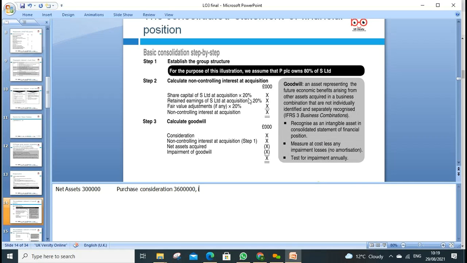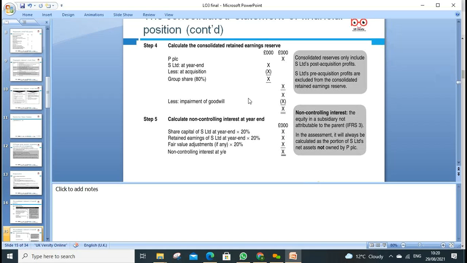But sometimes goodwill can be impaired. Impairment means loss. Let's say 60,000 was goodwill. If we say 10% in the meanwhile is impaired, the value of the company drops. So 10% here is 6,000. So we can say 60 minus 6 equals 54 is my goodwill after that, and this 6 is my loss, which goes in the profit and loss.